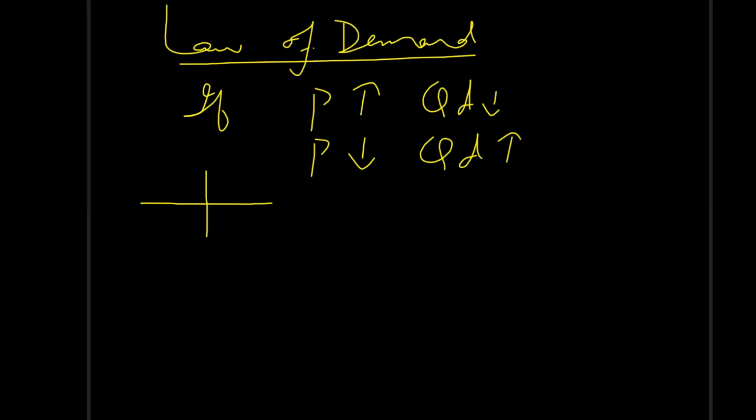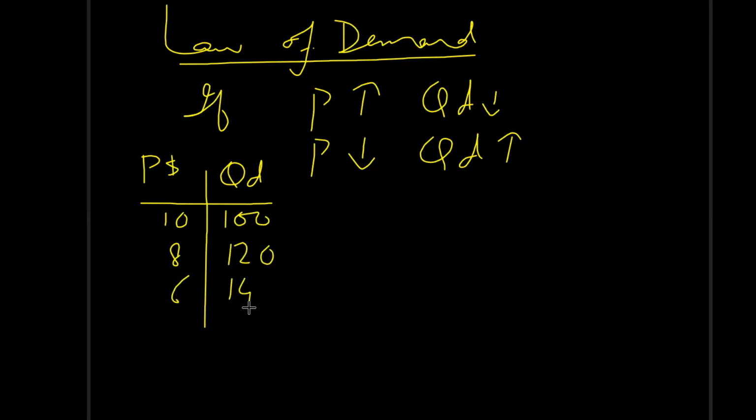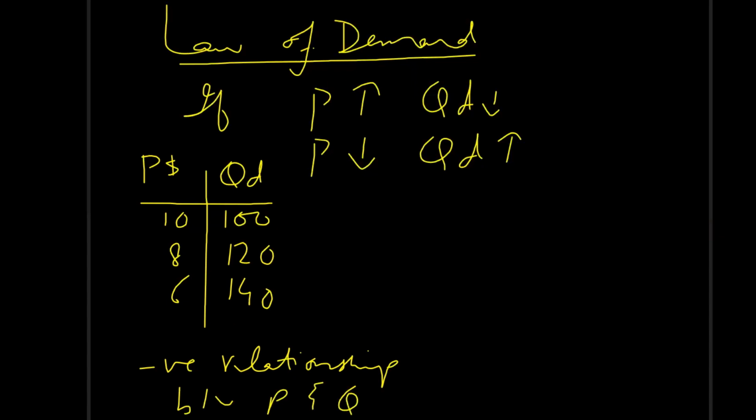We can explain this phenomenon with the help of a schedule. On one side we have price and on the other side we have quantity demand. When price is 10, quantity is 100, price is 8, quantity is 120, and price is 6, quantity is 140. Price is continuously falling and quantity demand is increasing. We read this schedule in the opposite direction as well. When price increases from 6 to 10, quantity demand will fall from 140 to 100, and this schedule confirms the negative relationship between these two variables, that is price and quantity demand.